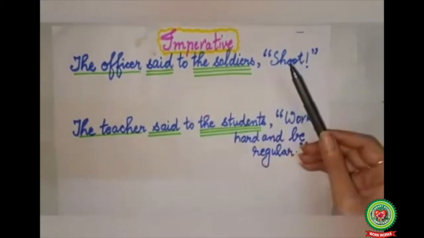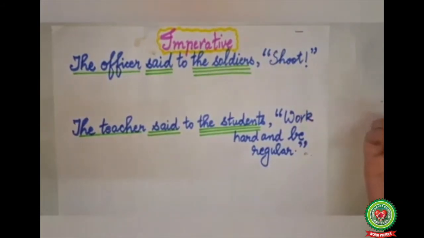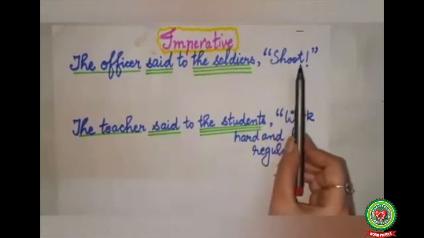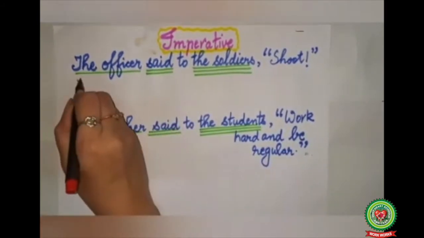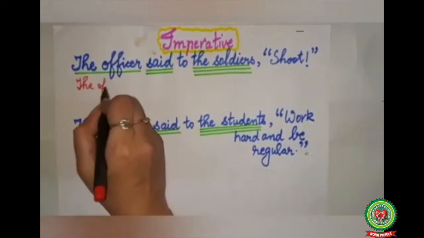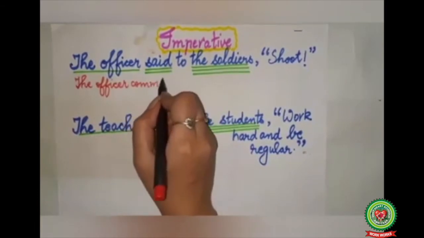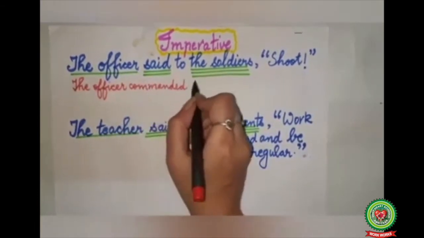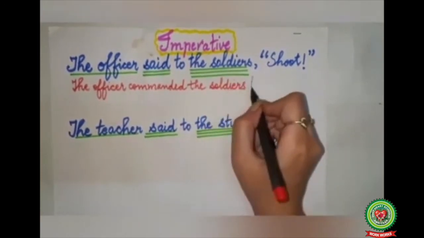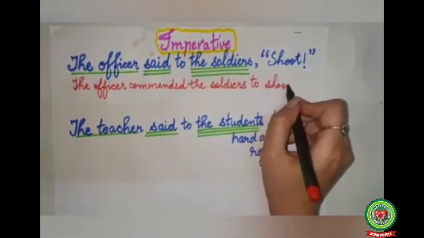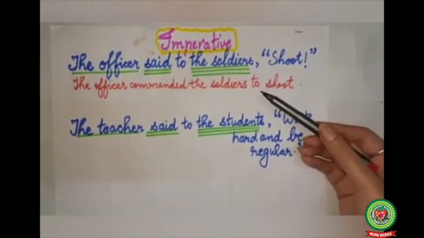Now in these types of sentences, the comma and inverted commas will change into the word to, where to is your conjunction. Shoot is your command, so said to will change to commanded. So our answer will become: the officer commanded the soldiers to shoot. At the end, full stop. Commas and inverted commas will change to to, which acts as your conjunction.